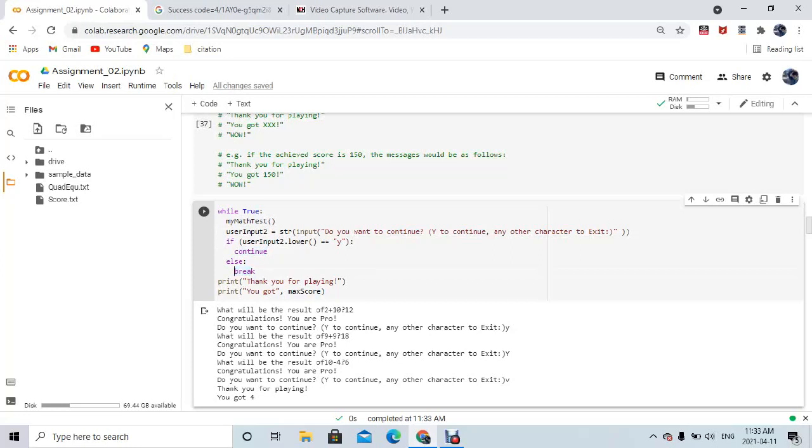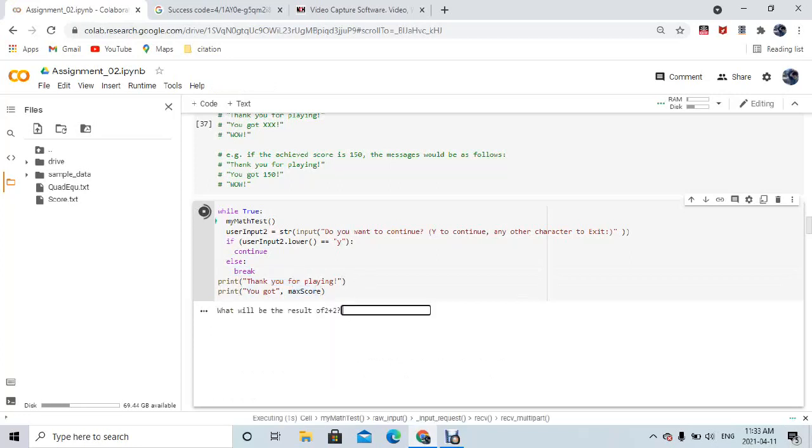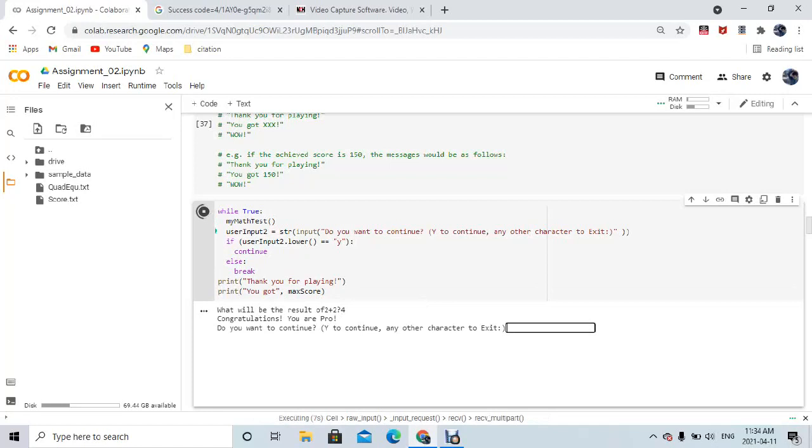After breaking this loop, it says thank you for playing, and it will display your max score. So let's see. It asks what the result of 4 plus 2 plus 2 is. So I say 4. Congratulations, you are pro. And do you want to continue?